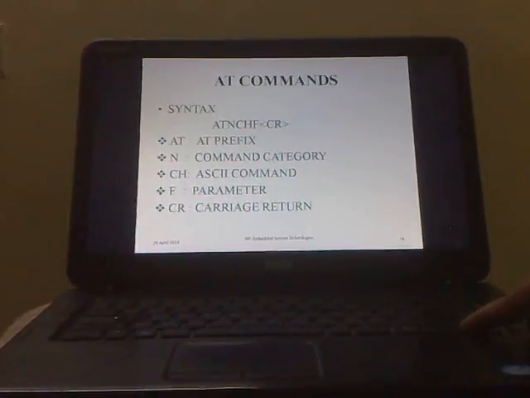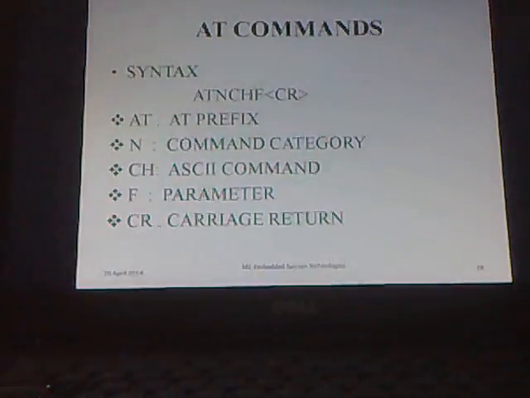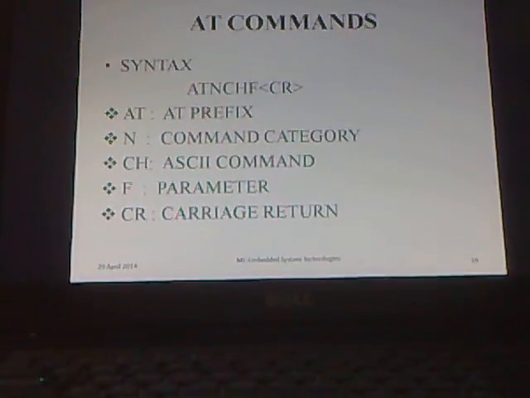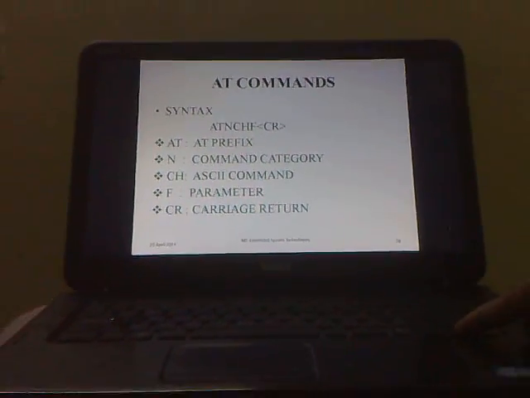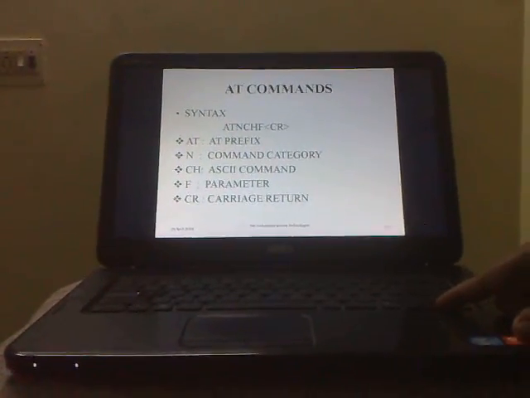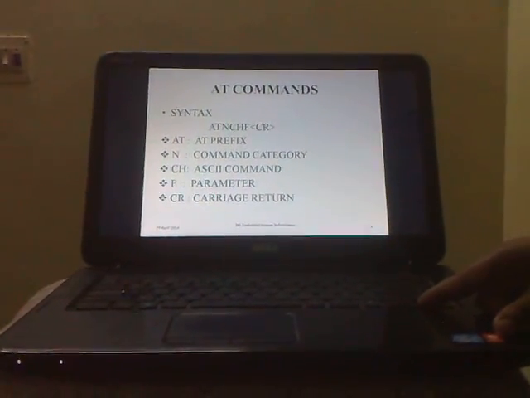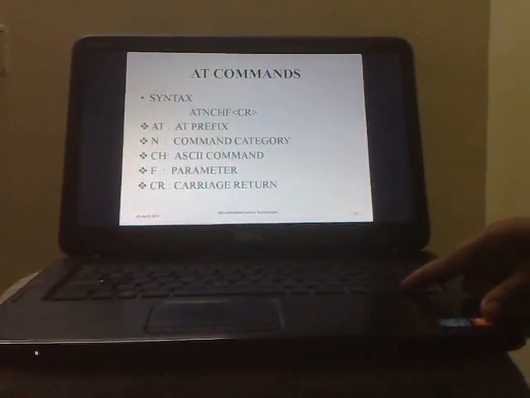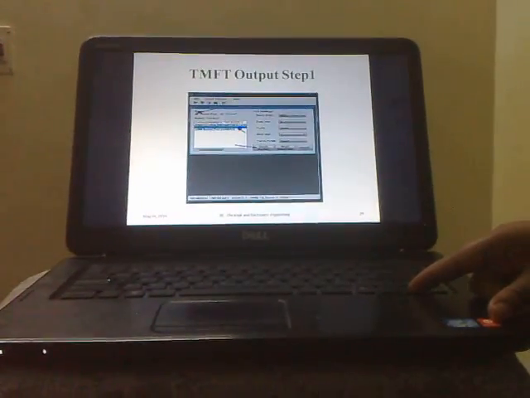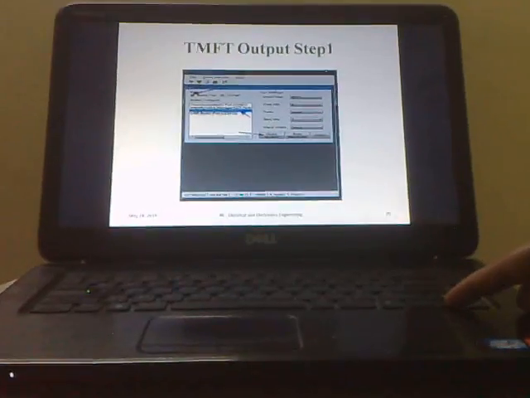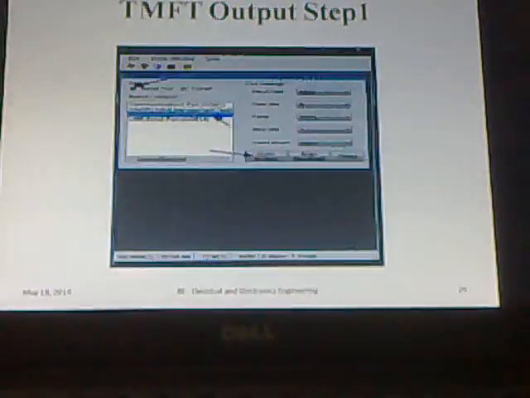AT commands are also known as attention commands. The syntax is AT N CH F CR, where AT stands for the AT prefix and N stands for command category, CH stands for ASCII command, F stands for parameter, CR for carriage return. Here for TMFT we are using HyperTerminal.